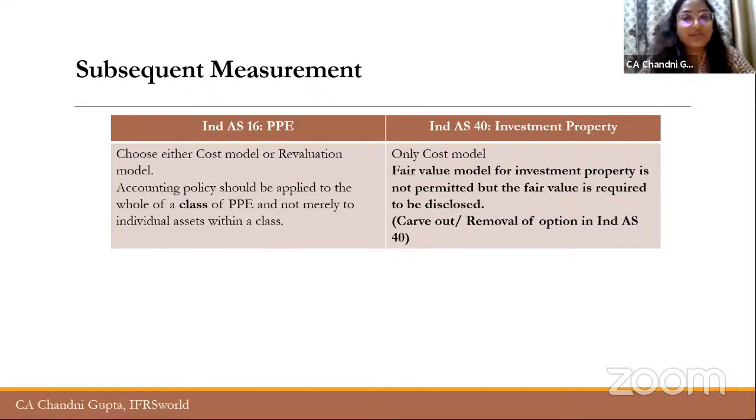But in case of Ind AS 40, the standard says that the company is required to apply only cost model, but fair value will be disclosed in the financials. So for the purpose of disclosures, fair value is still required to be assessed and determined, but for accounting purposes, only cost model will be used.